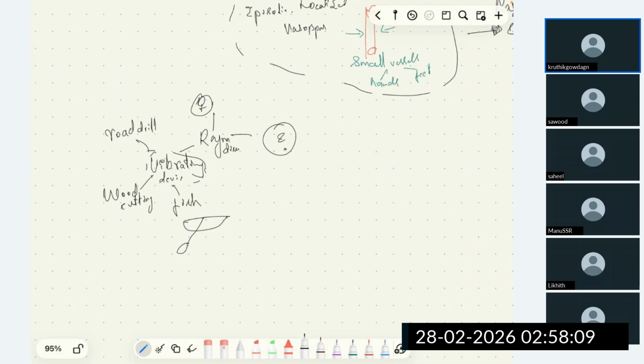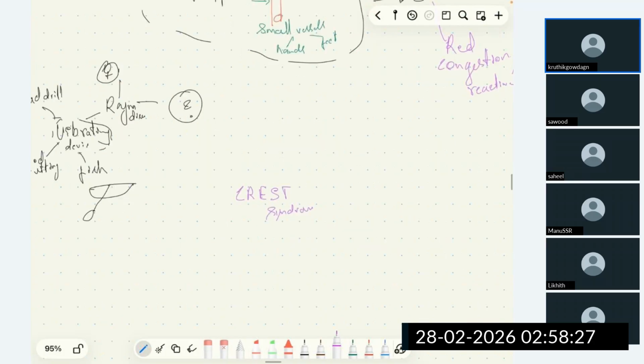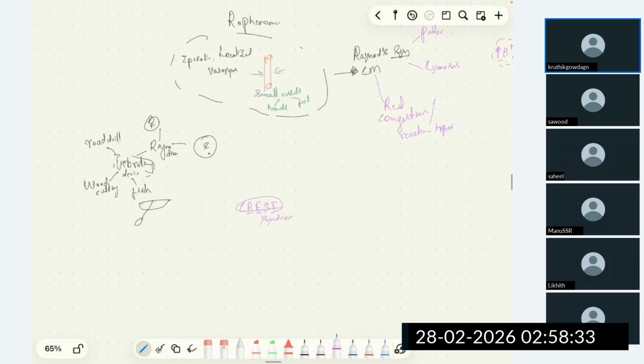Other causes are cervical rib and Buerger's disease. Yes, Buerger's disease we saw. We can see Raynaud's phenomena sometimes, and it is often associated with CREST syndrome. What is CREST syndrome? That is calcinosis cutis, Raynaud's phenomena, esophageal defect, sclerodactyly, and telangiectasia. We'll see in medicine afterwards.